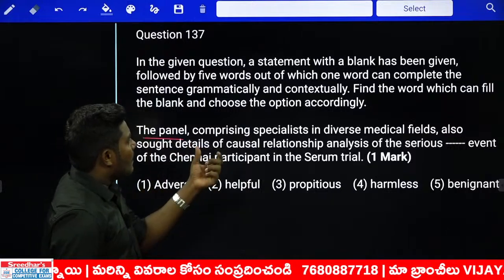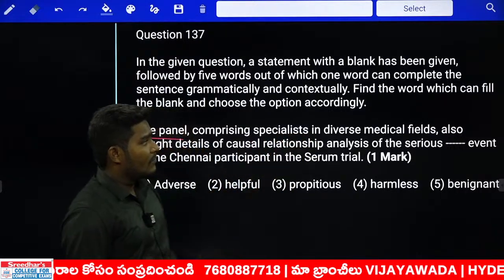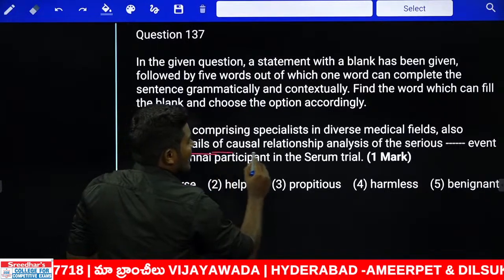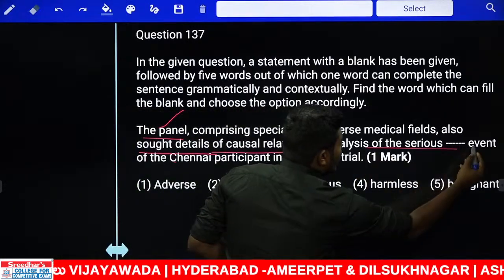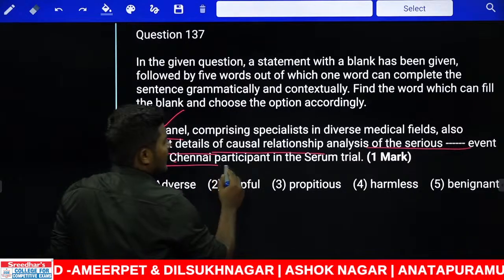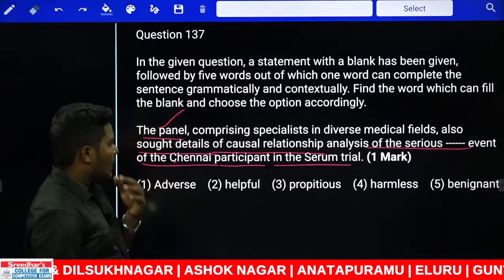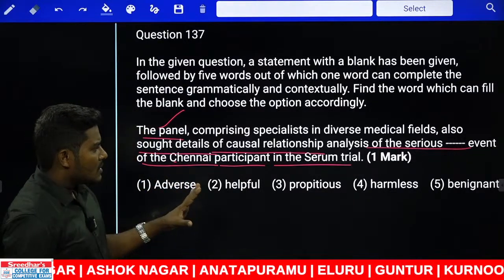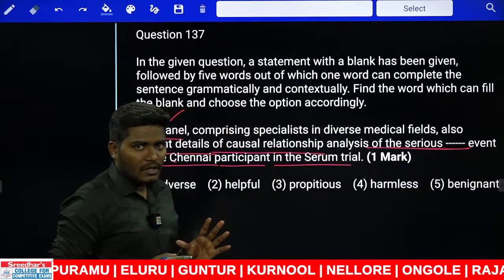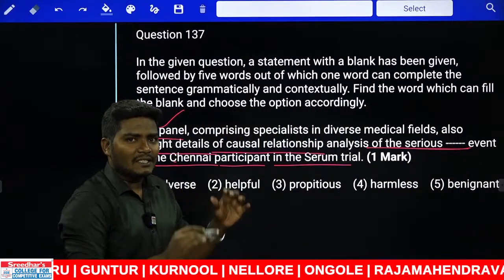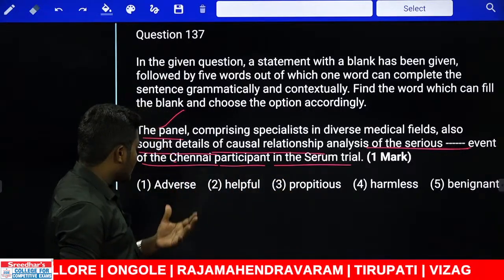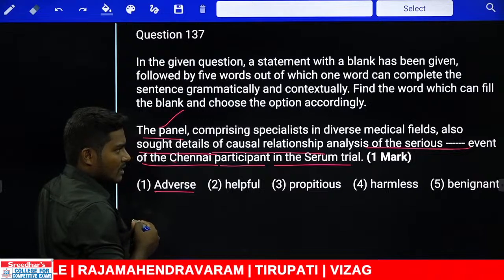The panel comprising specialists on diverse medical fields also sought details. The panel sought details of causal relationship analysis of serious dash event of the Chennai participant in the serum trial. Now, if you look at this combination very carefully, we are speaking about the serious dash event. That means we are speaking about something that is serious. They are asking some doubts. They are asking some information which is serious. Now, serious dash, serious adverse event.